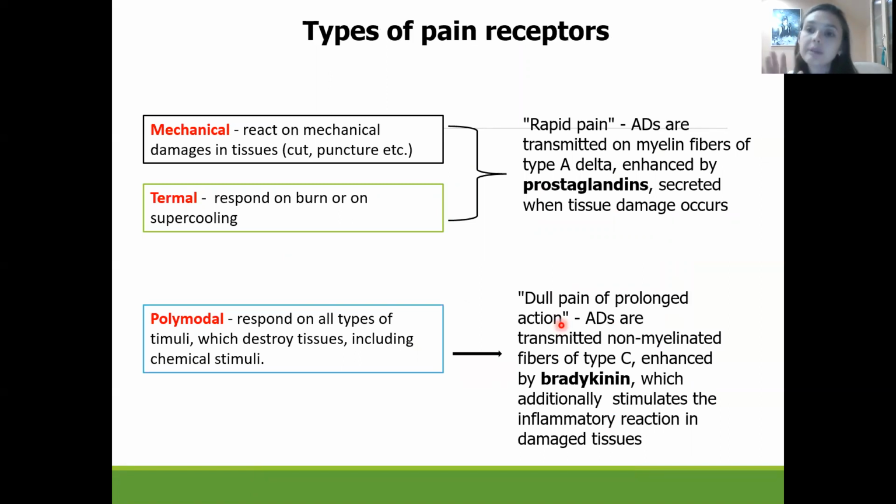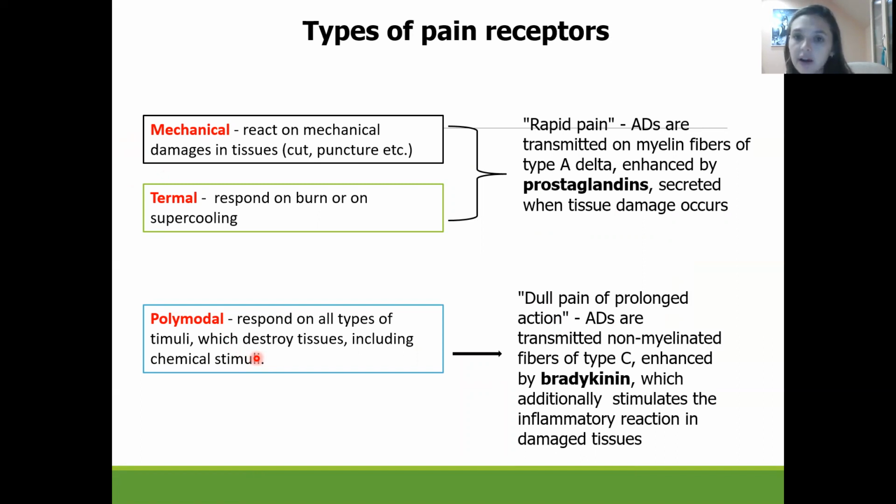Now let us go on to the pain. Types of pain receptors. What kind of pain receptors do we know? It could be mechanical receptors, which will react to mechanical damage, thermoreceptors, which will respond to temperature, and polymodal receptors, which respond to all types of stimuli which destroy the tissue. The information from these receptors will be spread by nerve fibers. Mostly the sharp pain will be spread by type A delta nerve fibers, and the dull pain will be spread by the type C nerve fibers, which are unmyelinated.